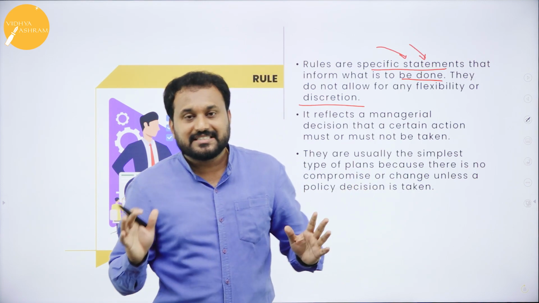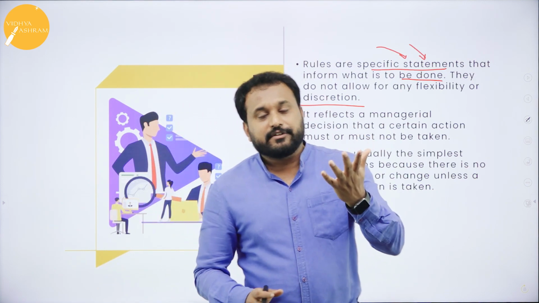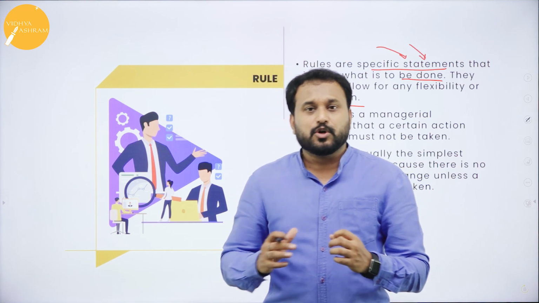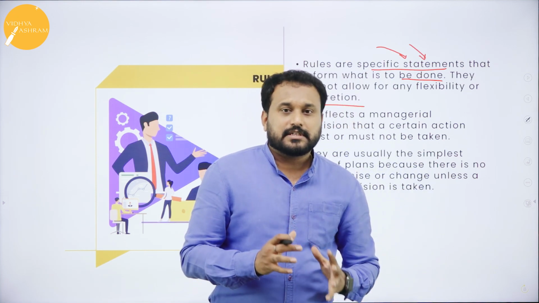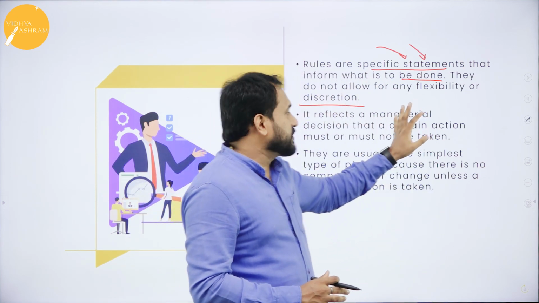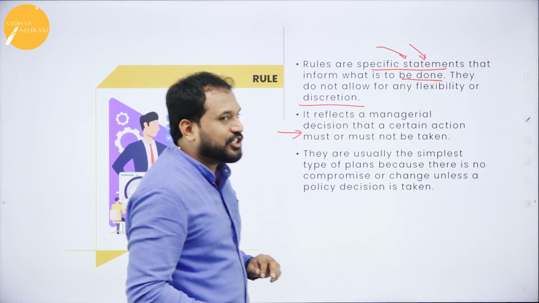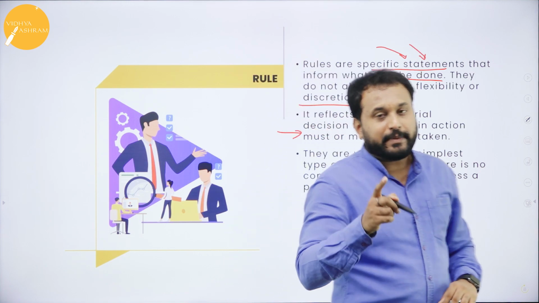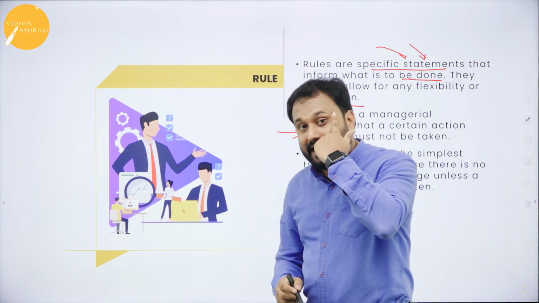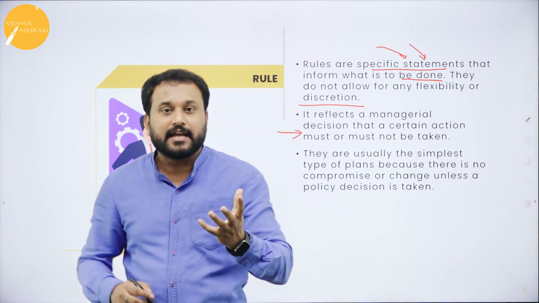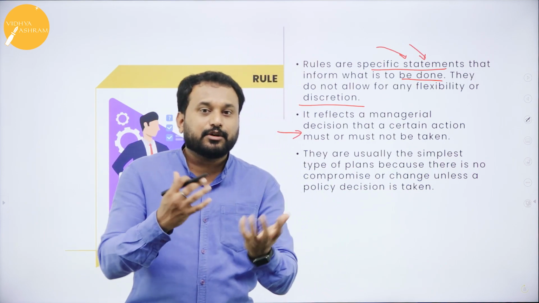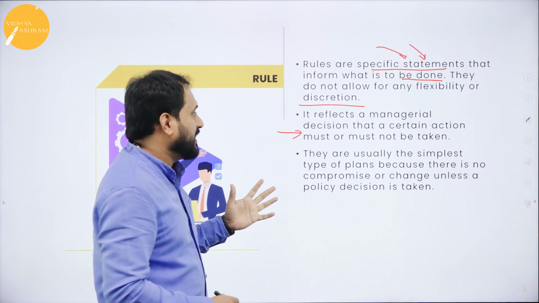There should be no racism, no difference between the genders, no discrimination, because rules are rules. The next point is that it reflects the managerial decision. How the rules are made, you will understand the managerial purposes, how the management is, through their rules and regulations, right?